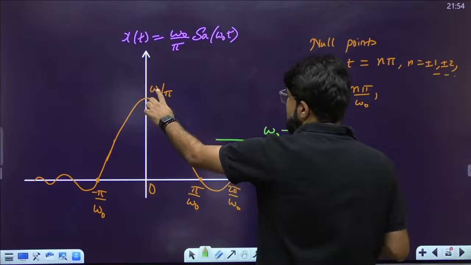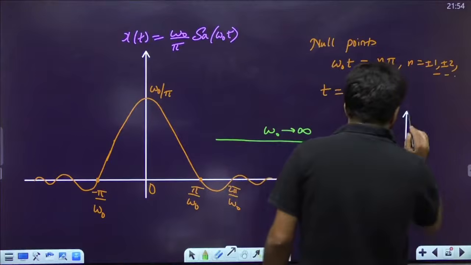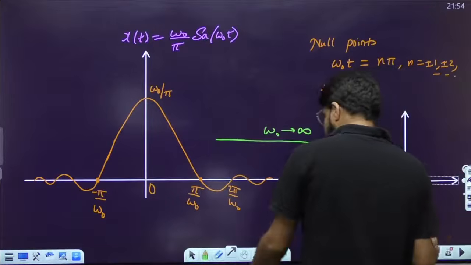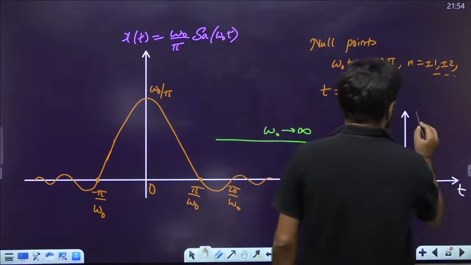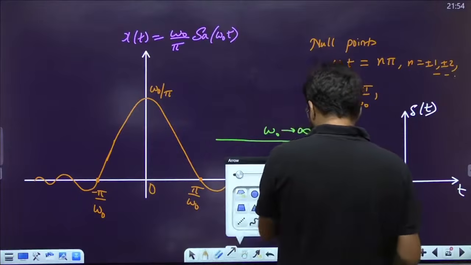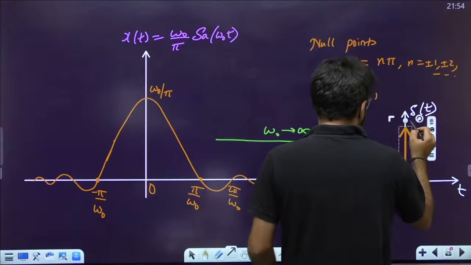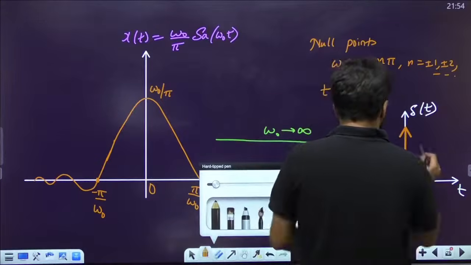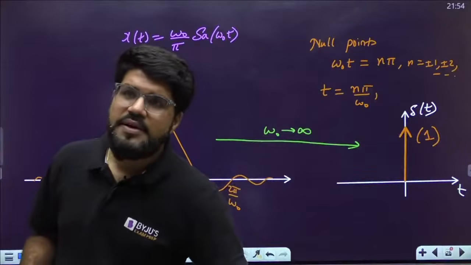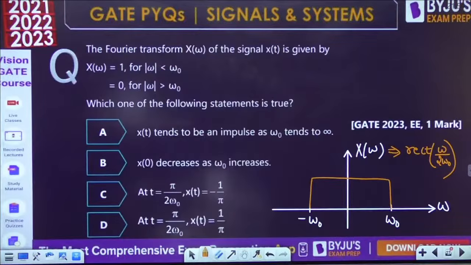But what about the height of the signal? What about the maximum value? Omega naught tending to infinity, so that maximum value will also tend to infinity, and you are clearly going to get the appearance of a unit impulse signal, because all of these points converge at origin, all of them converge to the single point at 0, and the value at 0 tends to infinity, and that is how we represent a continuous time impulse signal. Upgoing arrow, the value going to infinity, but its area is 1. It represents impulse. Correct.